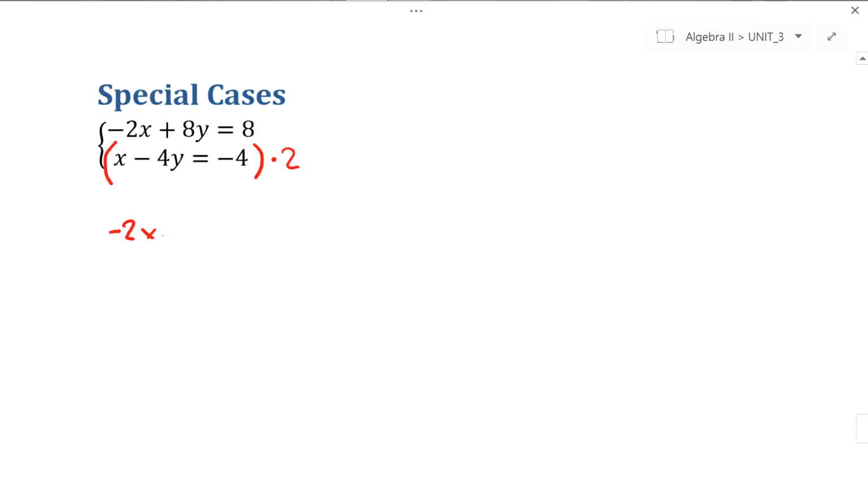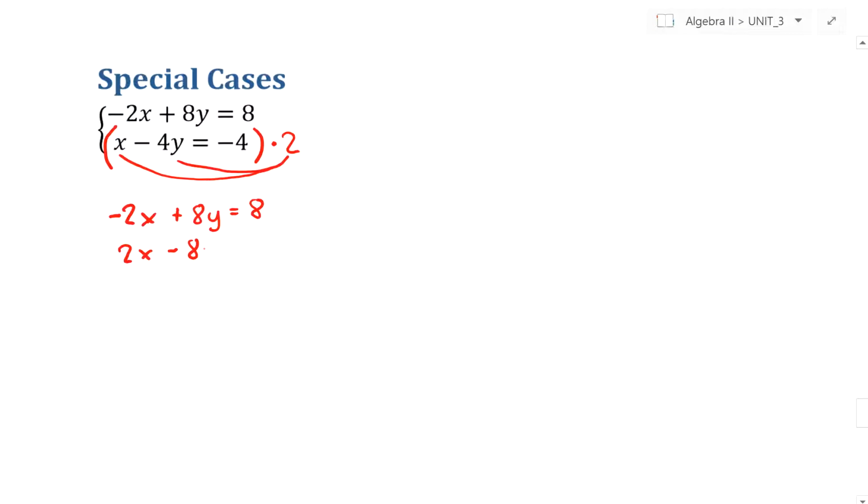I've got -2x plus 8y is equal to 8 still. But multiplying this 2 in produces 2 times x is 2x. 2 times -4y is -8y. And 2 times -4 is -8. Great. So we now have opposite coefficients in front of the y's.